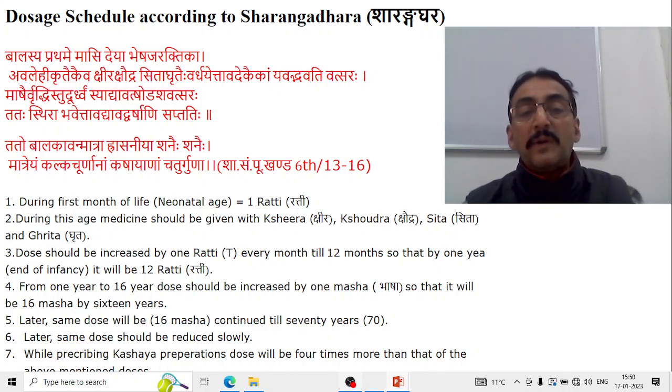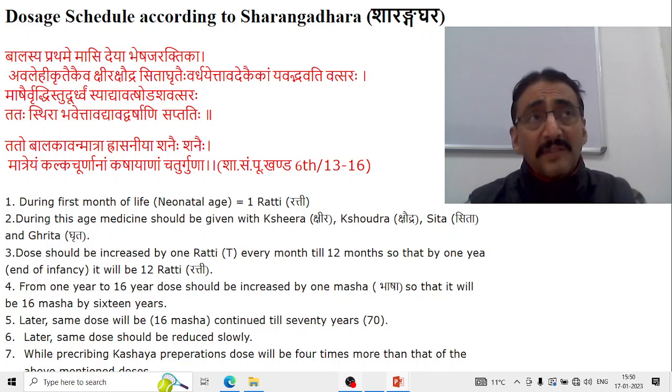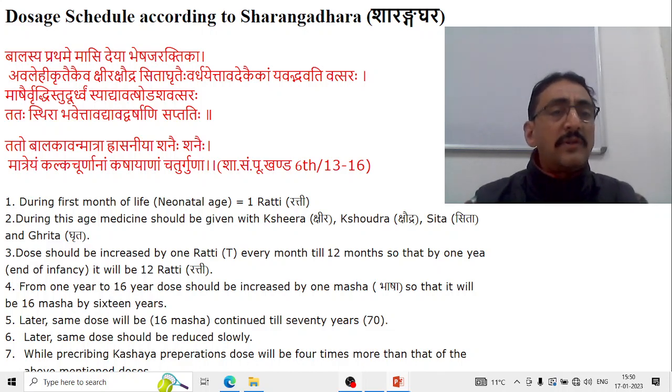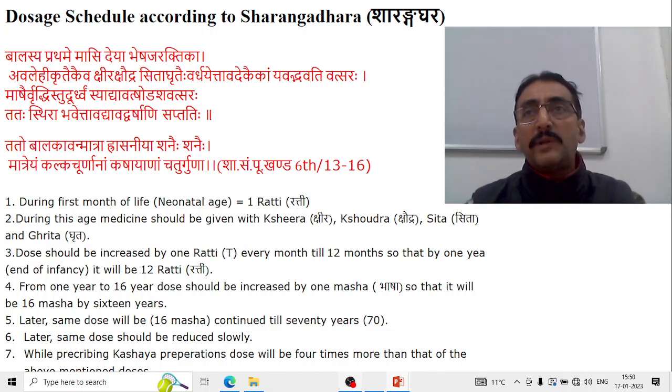Gradually it should be increased by 1 rati, so that by the end of 12 months it is 12 rati. Then up to 16 years we increase by 1 masha, so that at the end of 16 years it is 16 masha. Then continue the same dose up to 70 years. Then gradually decrease the dose after 70 years. And while prescribing the kashaya preparation, it is 4 times of the other above medicines. Almost all the same explanation which is given by Yoga Ratnakara is also given by Sharangadhara.